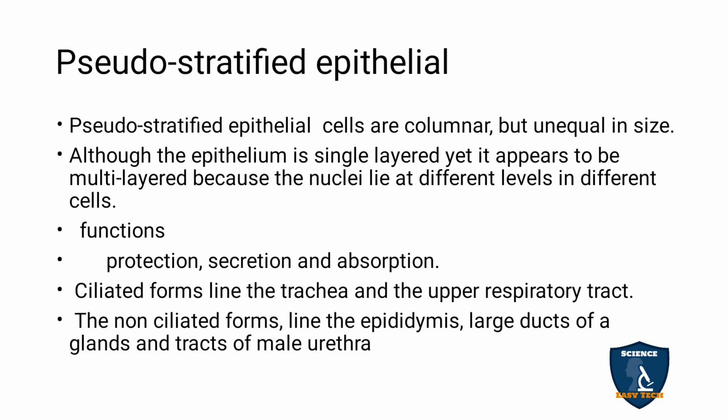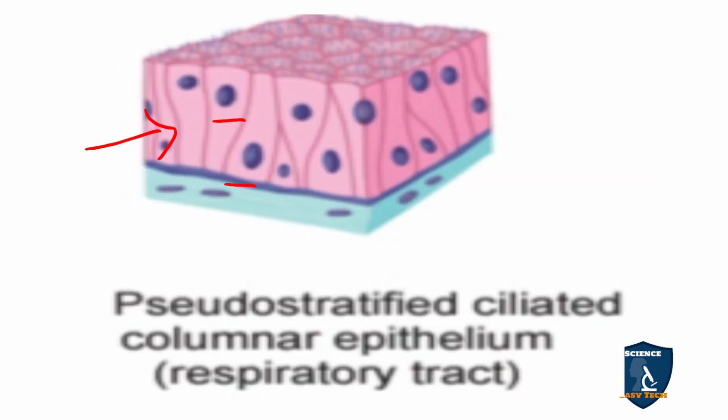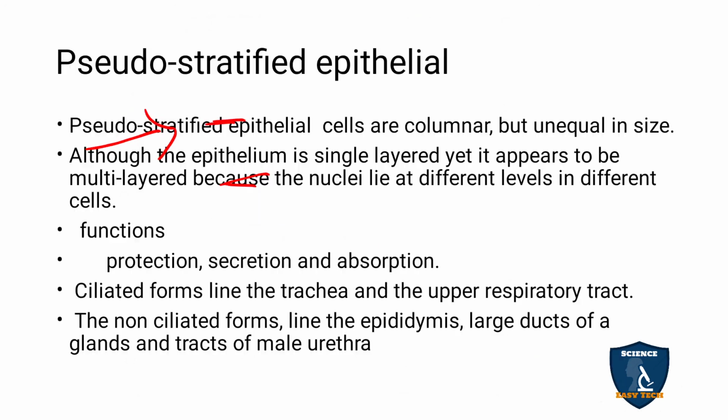All the epithelium is single layered, yet it appears to be multi-layered because the nuclei lie at different levels in different cells, as I said. So it is a single layer only, but because of the placing of the nucleus here and there, it looks like a multi-layer structure. And the functions: protection, secretion and absorption. So it gives protection, it secretes hormones or enzymes, and it absorbs nutrients.